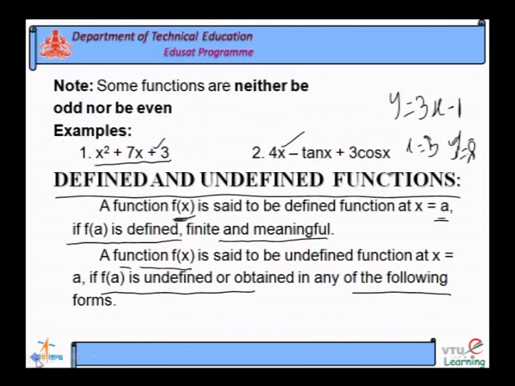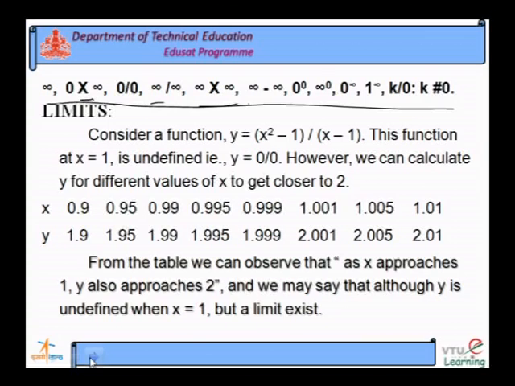See, a function is said to be undefined if f of a may be infinity. I showed it in the next slide. Infinity, infinity into 0, they are all undefined forms.